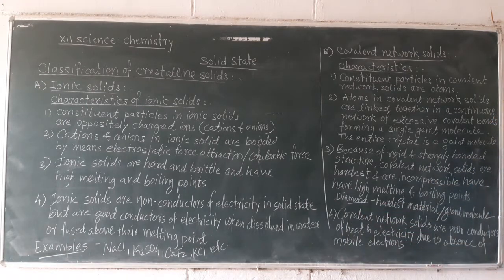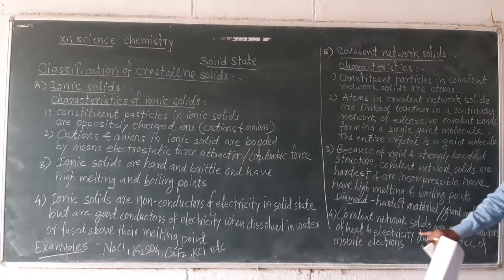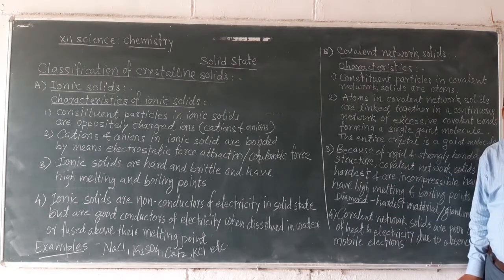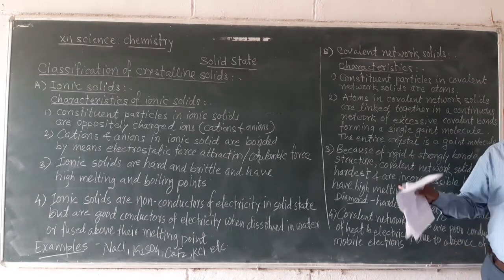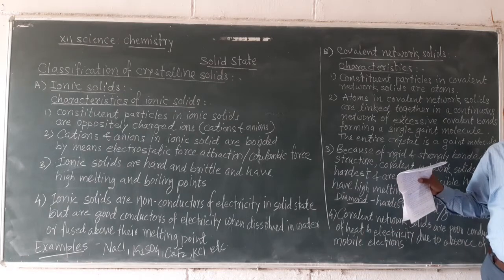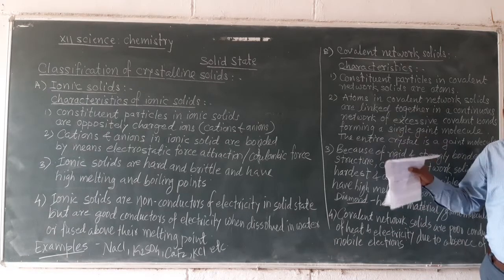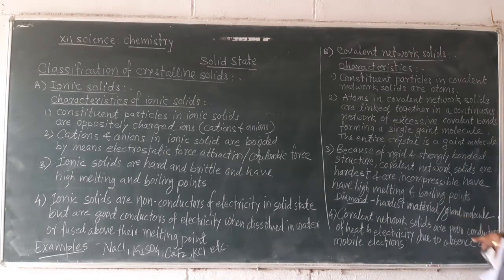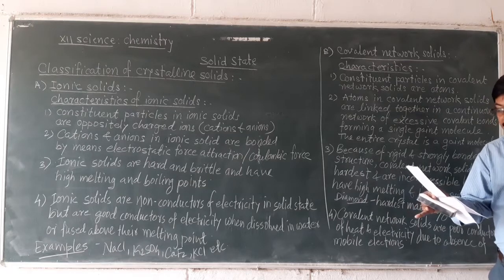Fourth, covalent network solids are poor conductors of heat and electricity due to absence of mobile electrons. All the electrons are engaged in covalent bonds. No free electrons are present and therefore they are poor conductors of heat and electricity.